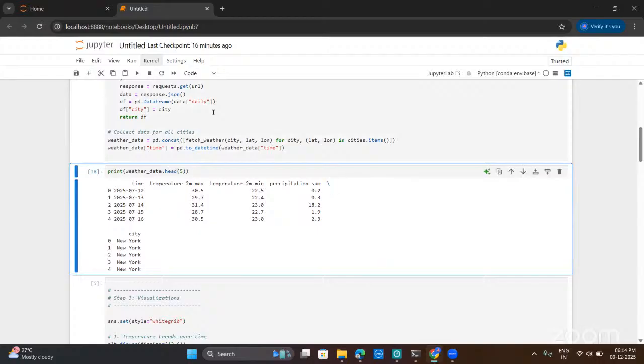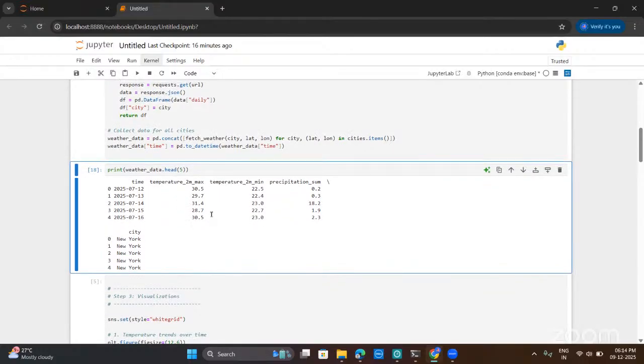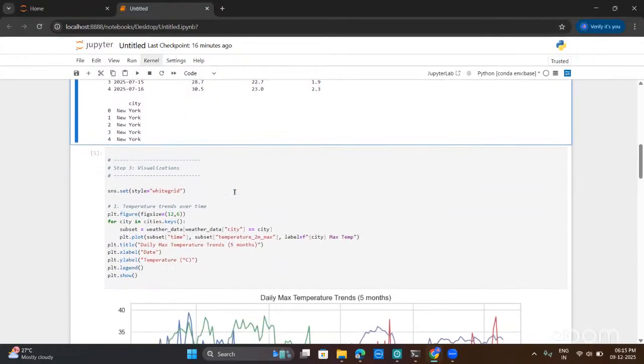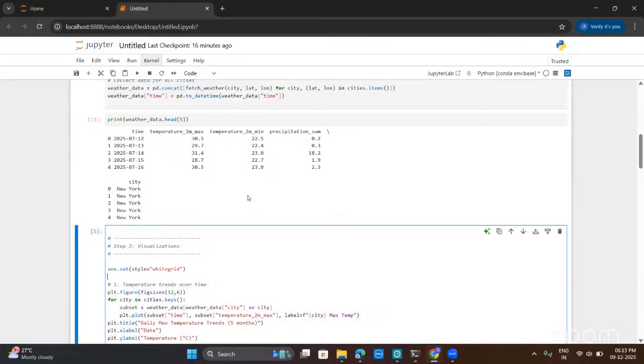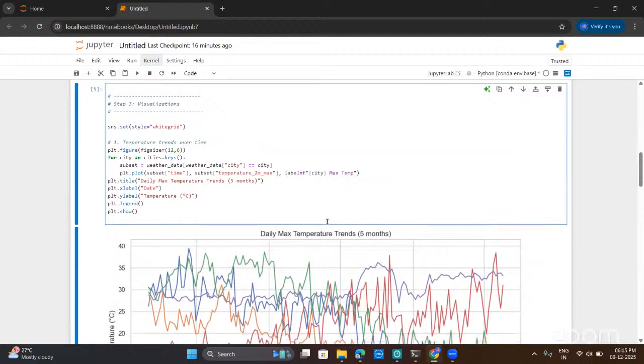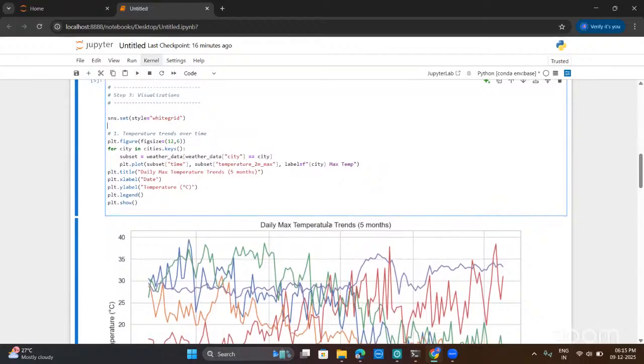If you mention hourly, we can also get hourly basis data. Now some of the visualizations we can make are to make the insights more meaningful and interactive.